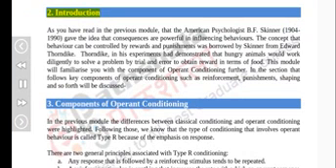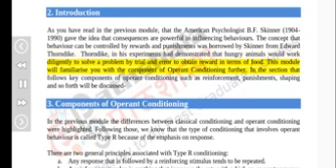2. Introduction. As you have read in the previous module, the American psychologist B.F. Skinner, 1904-1990, gave the idea that consequences are powerful in influencing behaviors. The concept that behavior can be controlled by rewards and punishments was borrowed by Skinner from Edward Thorndike. Thorndike, in his experiments, had demonstrated that hungry animals would work diligently to solve a problem by trial and error to obtain reward in terms of food.